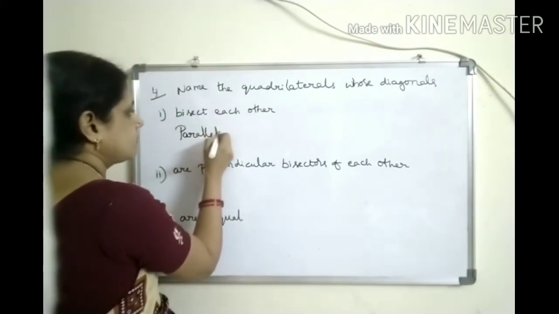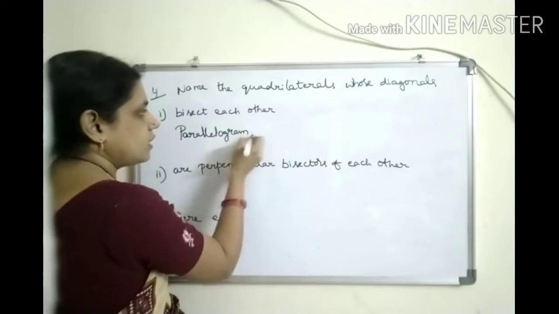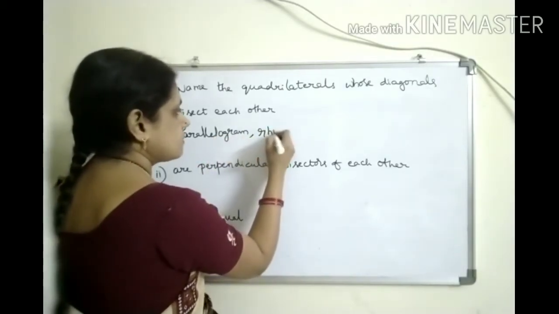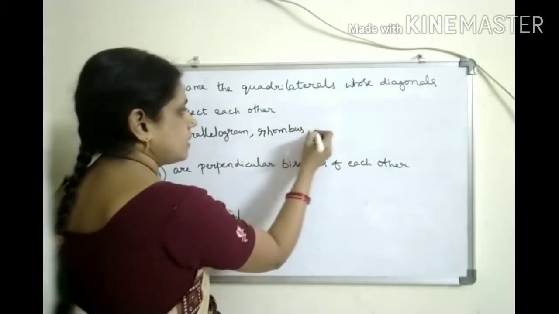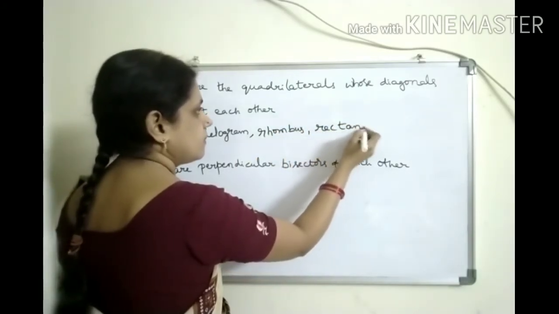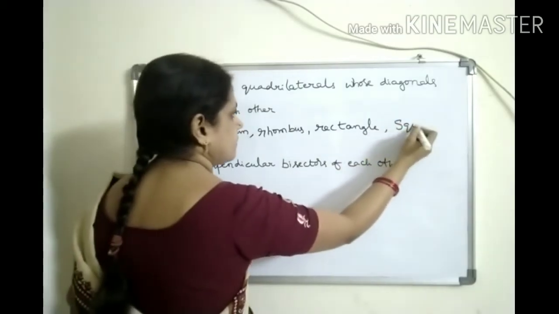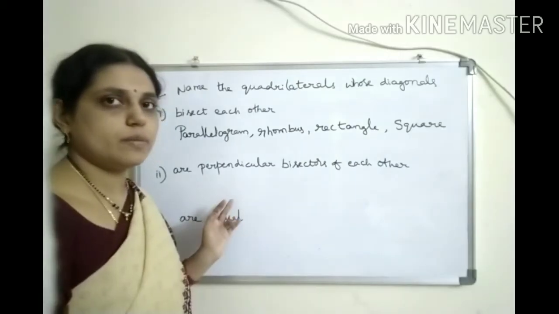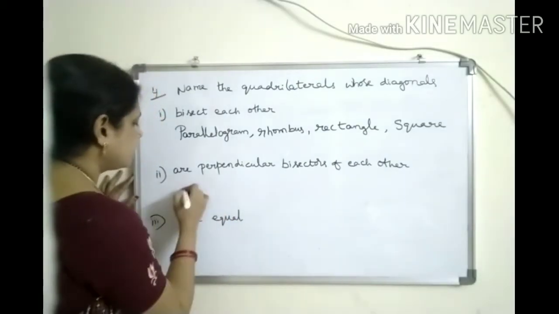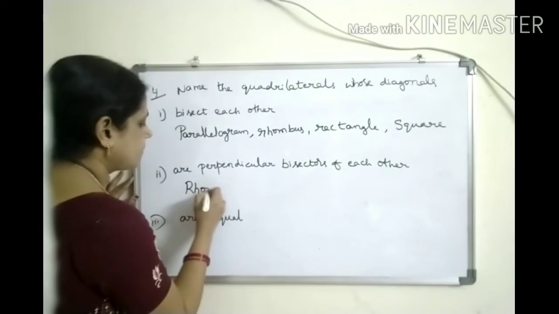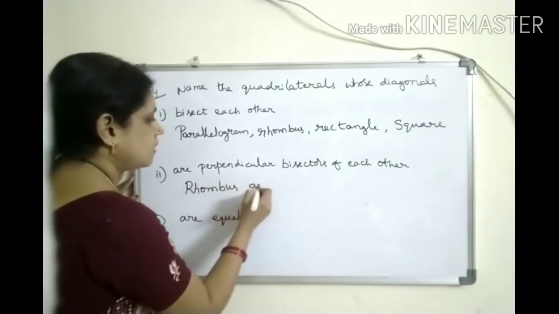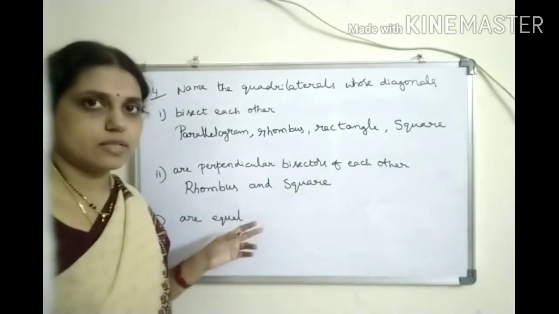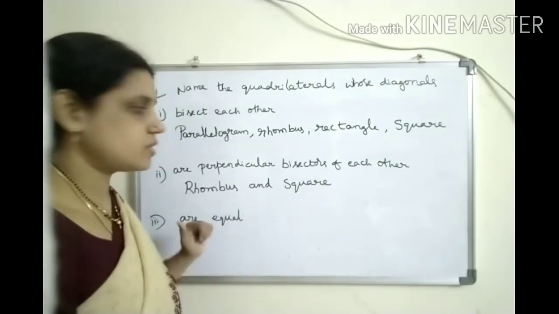Parallelogram. As we discussed already all the properties of the quadrilaterals: parallelogram, rhombus, rectangle and square. In all these, diagonals bisect each other. Next one, perpendicular bisectors to each other. So they are rhombus and square. Rhombus and square. In these two quadrilaterals only, diagonals are perpendicular bisectors to each other.